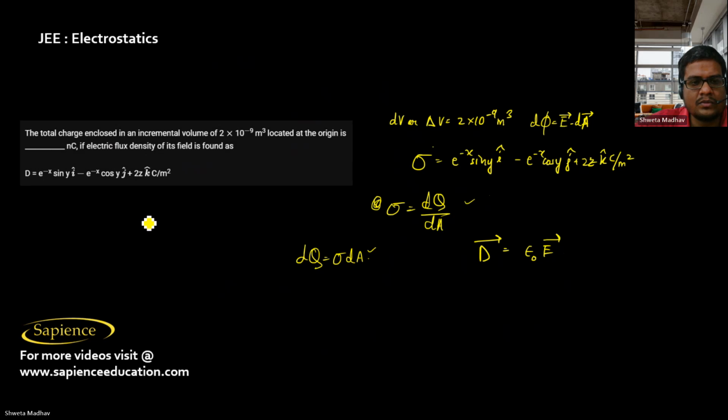So now you know that E dot dA is equal to d phi, which is equal to dq by epsilon naught, charge enclosed by epsilon naught.